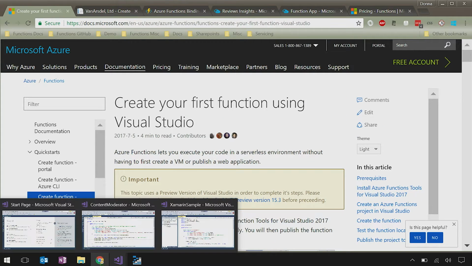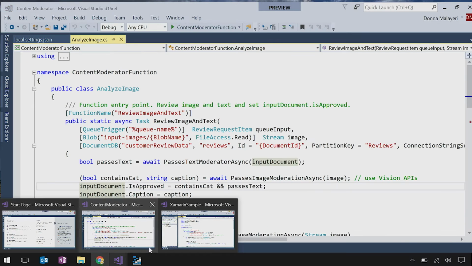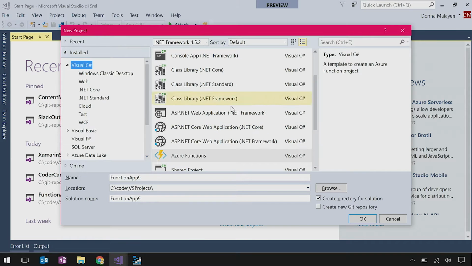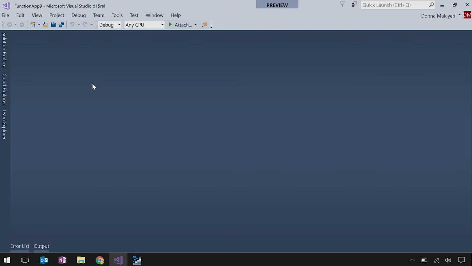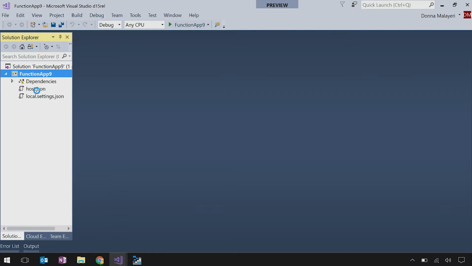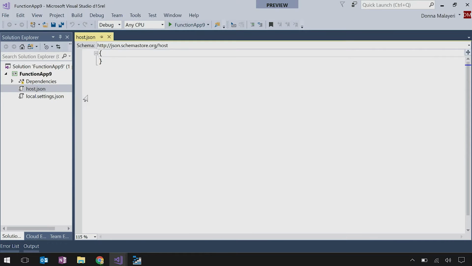So the tooling experience is going to be very similar. What I'm going to do here is show you just the new function project dialog. Basically, you just go into Visual C#, you pick Azure Functions, and you get a project. What that project includes is a file called host.json, which is going to be empty by default. This has a bunch of configuration settings, like how quickly do you want to process queue messages? Is there a timeout for queues, and a lot of advanced stuff like that. But it's here for you to edit very easily.